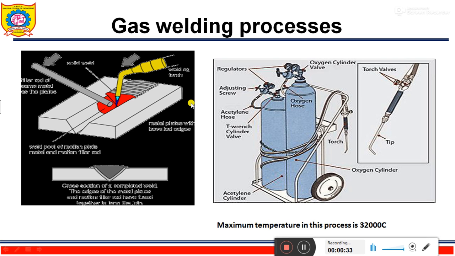What is gas welding? Gas welding is the fusion welding or non-pressure welding method. We are not applying pressure. It is a non-pressure method. It joins the metal by using combustion heat of oxygen, air and fuel gas. Fuel gases are acetylene, hydrogen, propane or butane mixture.